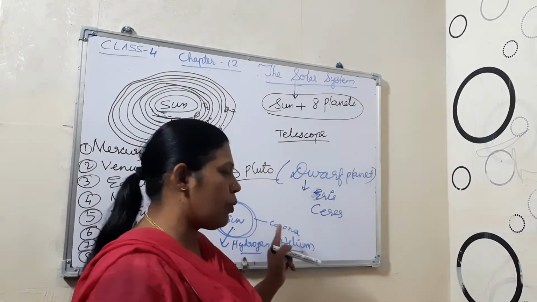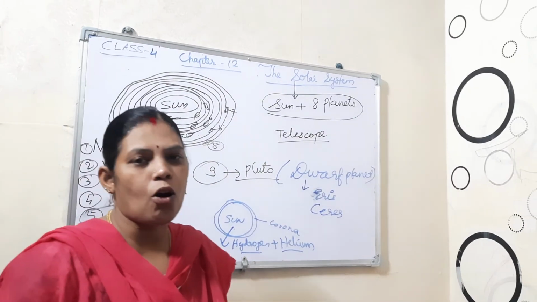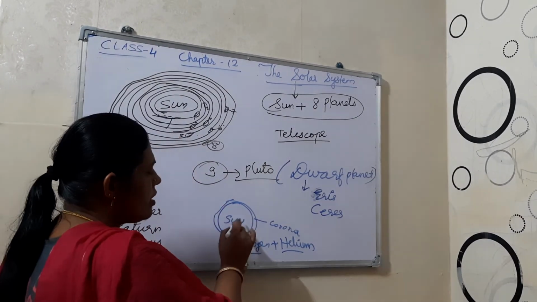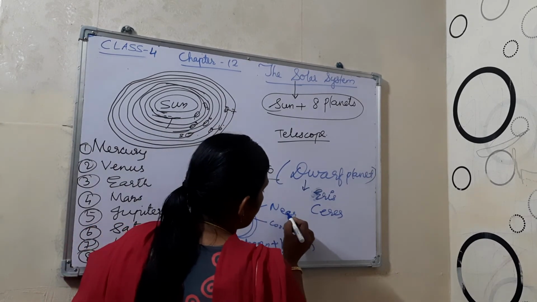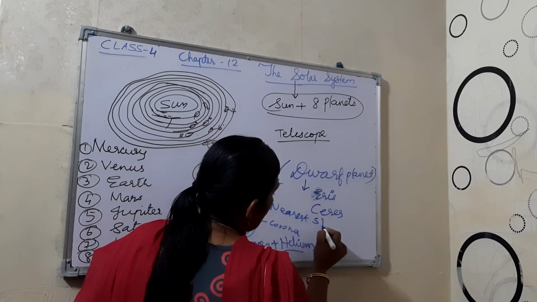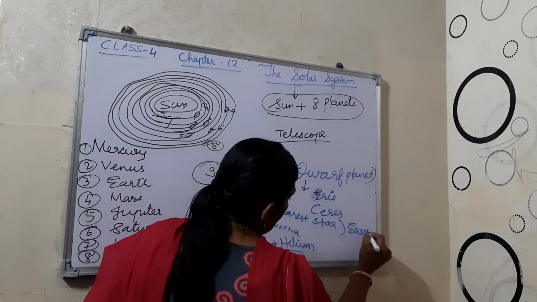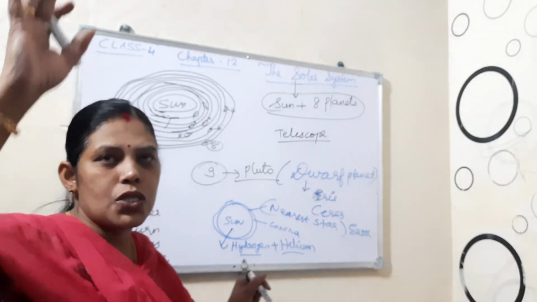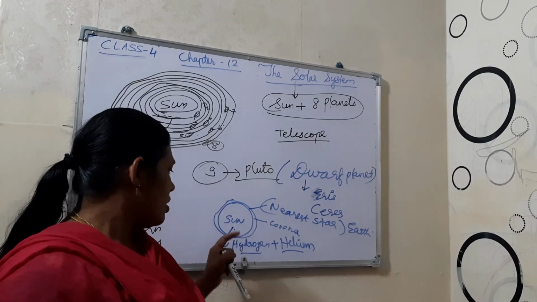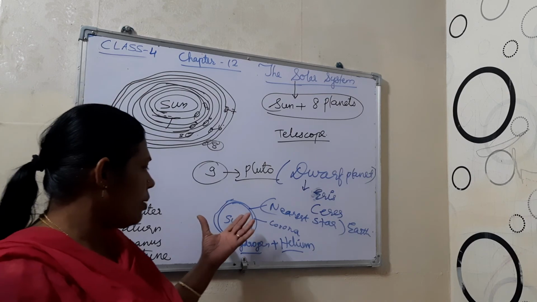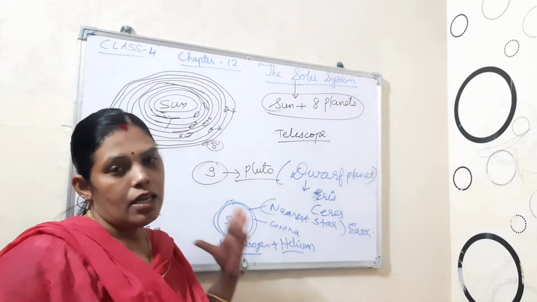That is why it is a very hot ball. This Sun is the nearest star to our Earth. That is why we are able to see the Sun during the daytime. It produces heat as well as light.